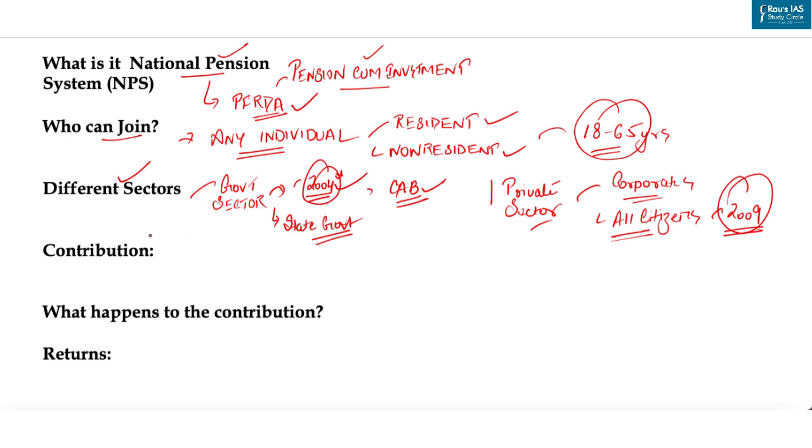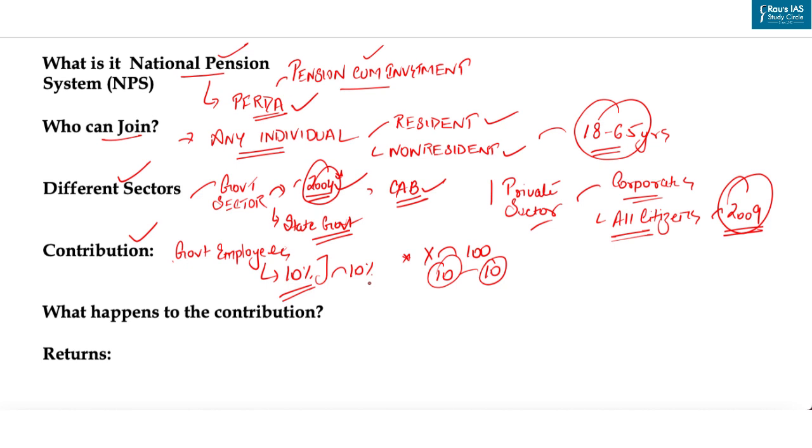So now let's discuss the proportion of contribution. Government employees make a monthly contribution at a rate of 10% of their salary, and a matching contribution is paid by the government. Now what is the matching contribution? That is the same 10%. For example, say the salary is 100 rupees. So 10% of 100 will be contributed by the government employee and the same 10% will be contributed by the government.